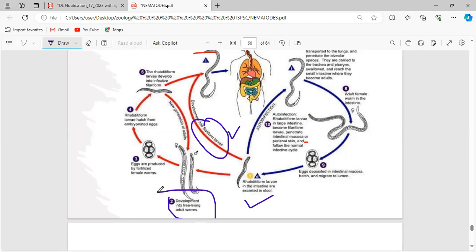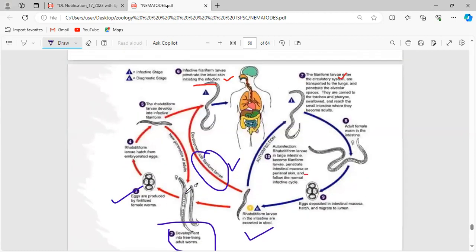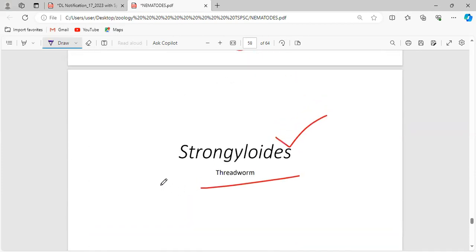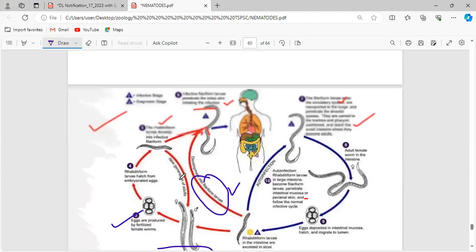And after the egg hatches out into the rhabditiform larva, immediately after this type of larva, it will be developing into the free adult form, adult worms. Clear? And after the adult forms are formed, once again the female will give eggs. No larval stages. I didn't say anything with respect to this larval.